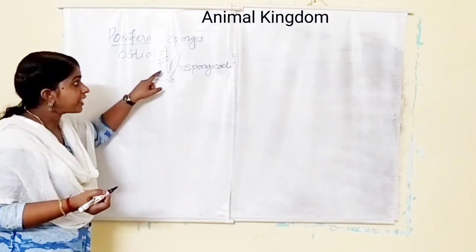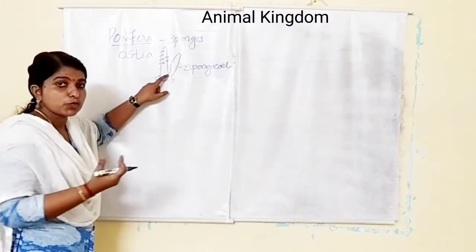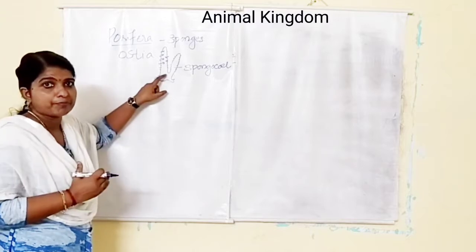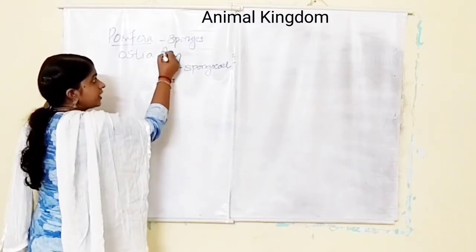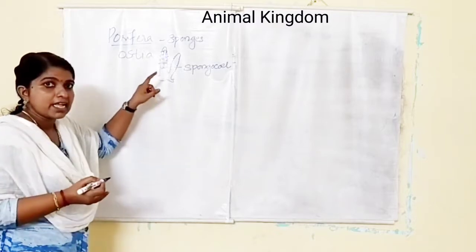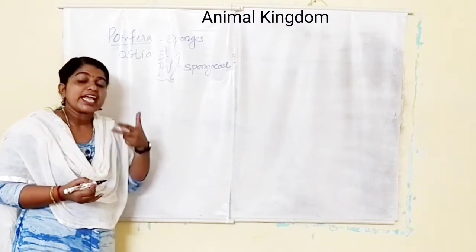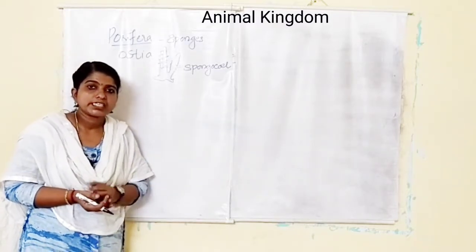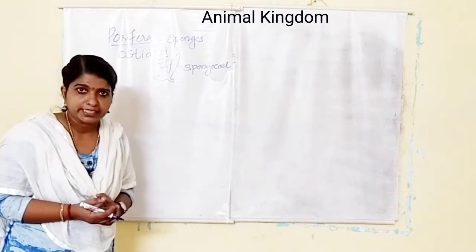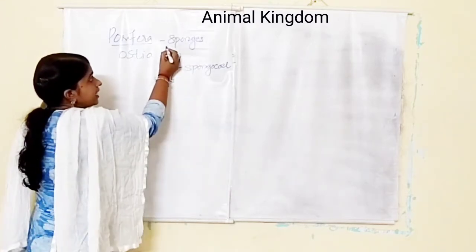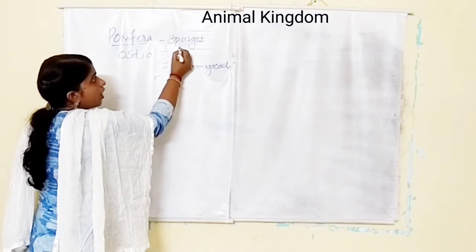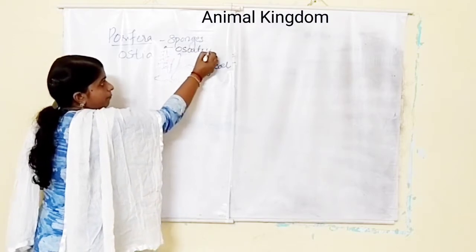And they have a characteristic water transport system or water canal system. When the water enters into the body, it moves like this, and at that time the exchange of respiratory gases and food intake, everything takes place, and the waste material is eliminated out through a single large opening at the top called the osculum.